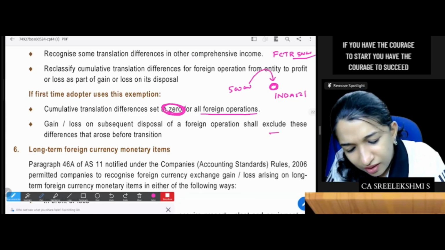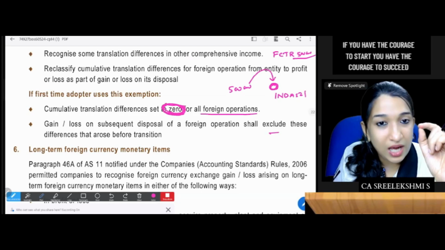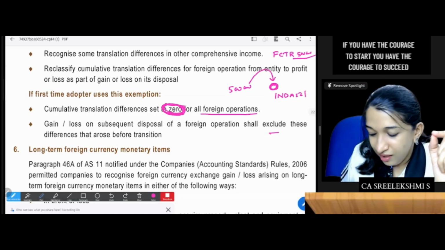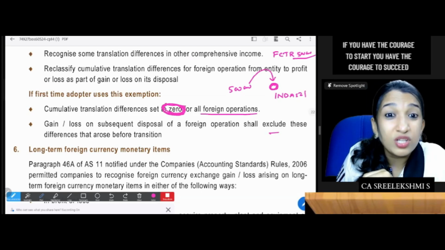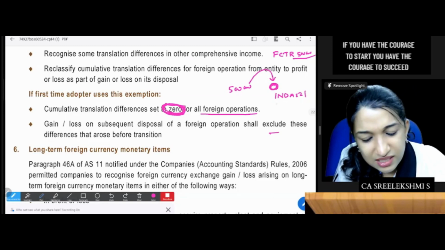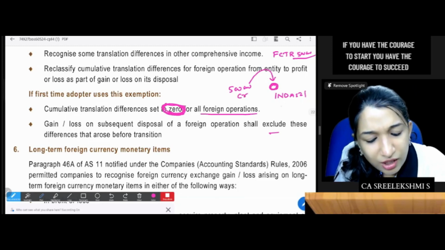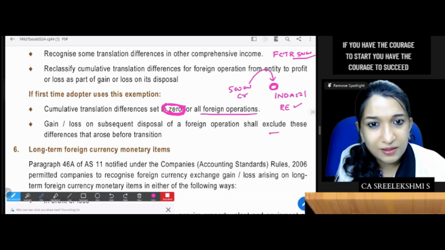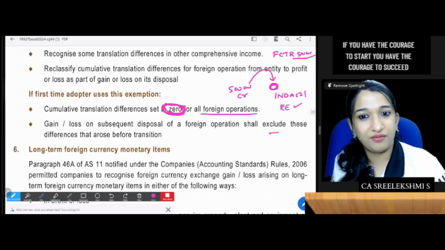A first-time adopter shall set the cumulative translation difference to 0 for all foreign operations. If there is an FCTR credit balance, it will be transferred to retained earnings. Okay, fine, understood.